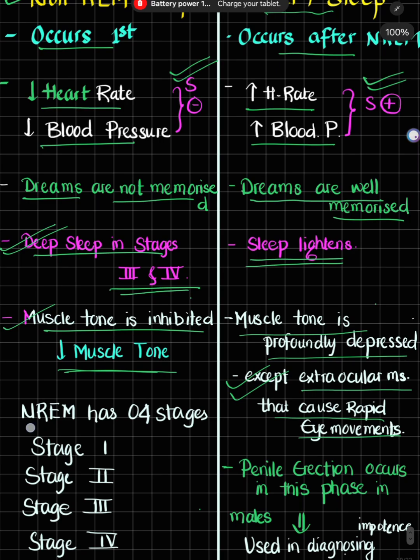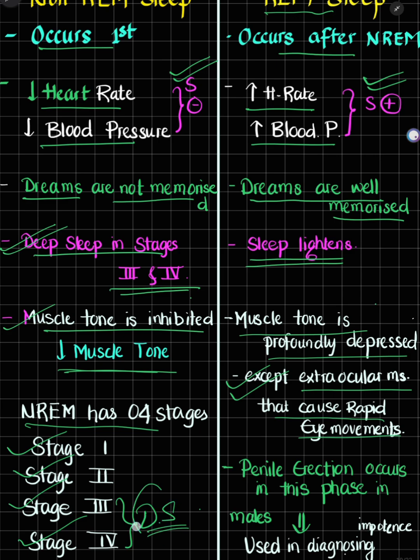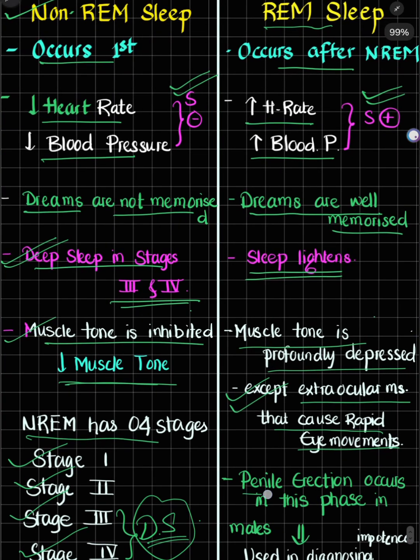So NREM has 4 stages, as we have seen before: stage 1, stage 2, stage 3, and stage 4. These last 2 stages are called deep sleep stages. Here we get into deep sleep, in stage 3 and stage 4 of NREM. What other points will we see in REM sleep? There is penile erection in REM sleep in males. This is very important in diagnosing any impotence.